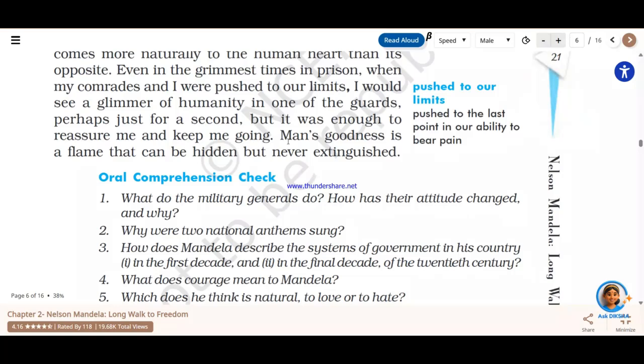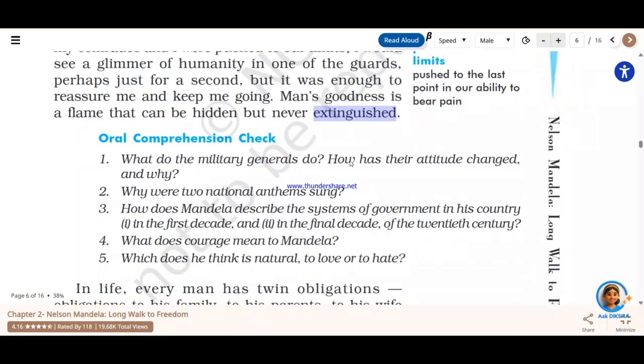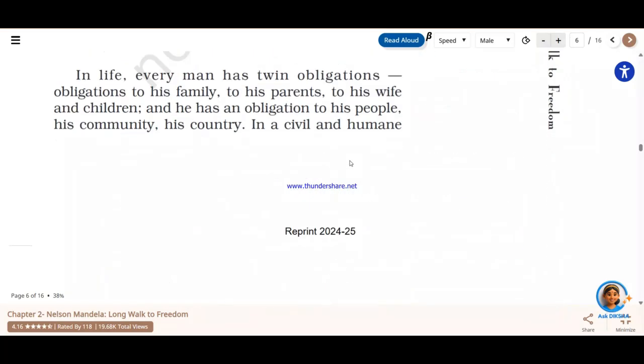Yes, for the time being, it has been covered by hatred, painted black by hatred, but if time comes, that will peep out and come out. So therefore, he used this term extinguish. It will never diminish. It is something which is already there in humans. In life, every man has twin obligation. Now he comes to another important aspect.